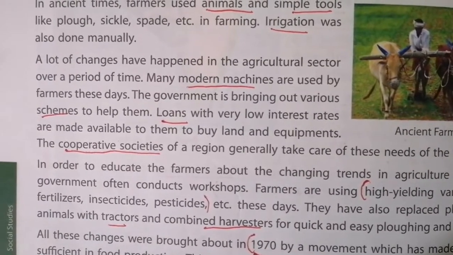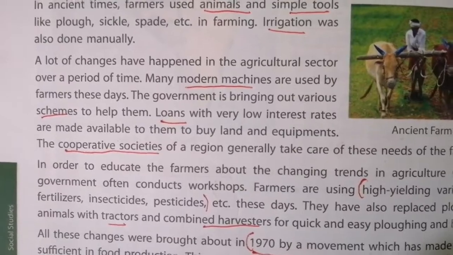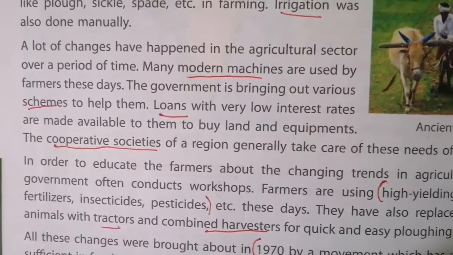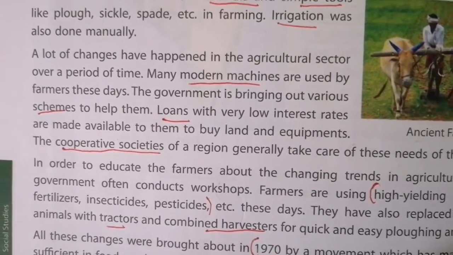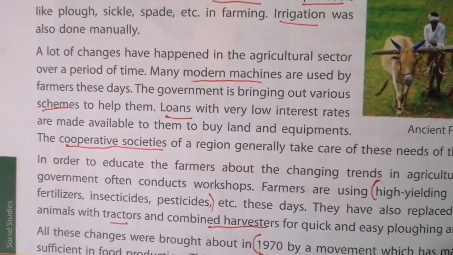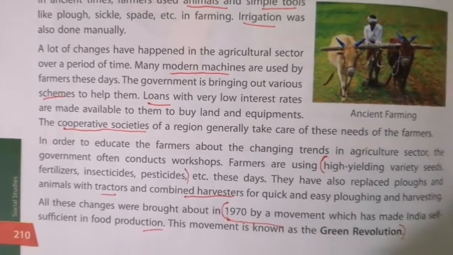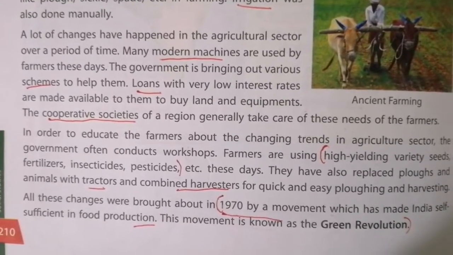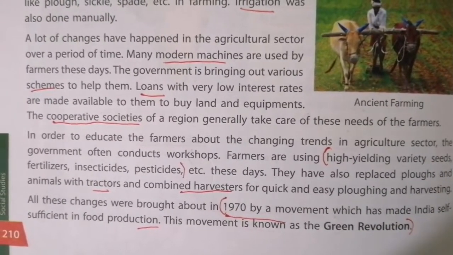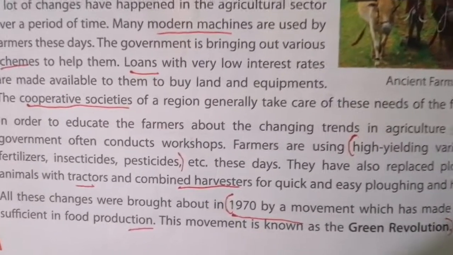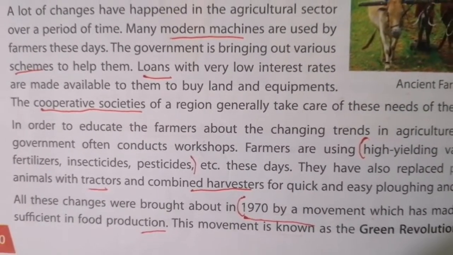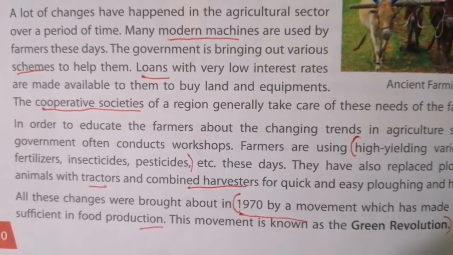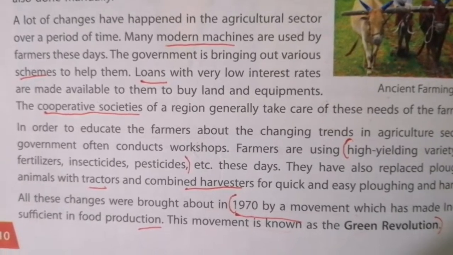They are providing loans with a very low interest rate, made available to them to buy land and equipment. There are also cooperative societies of a region which generally take care of these needs of farmers. Now farmers are using high yielding variety seeds, fertilizers, insecticides and pesticides. In ancient times they used only the seeds they had. Now they are going for high yielding variety seeds.